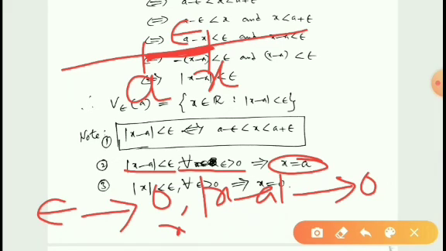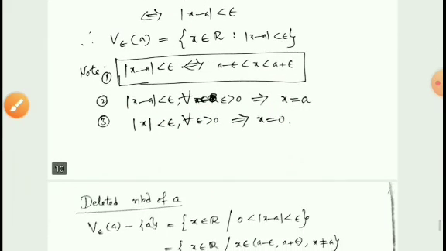This means x is nearly equal to A. So whenever epsilon is greater than 0, x is equal to A. Therefore we can write like this.